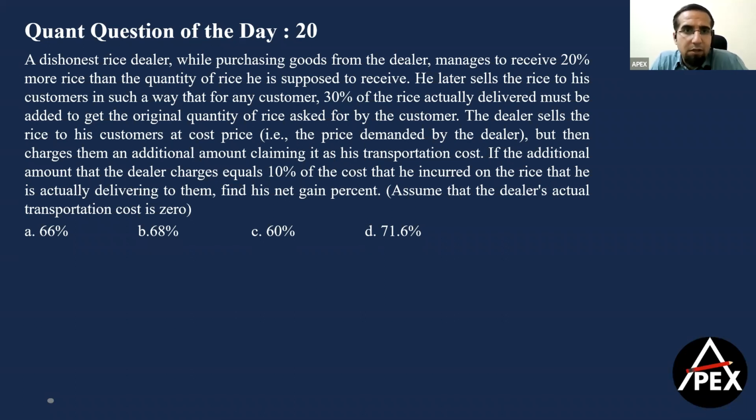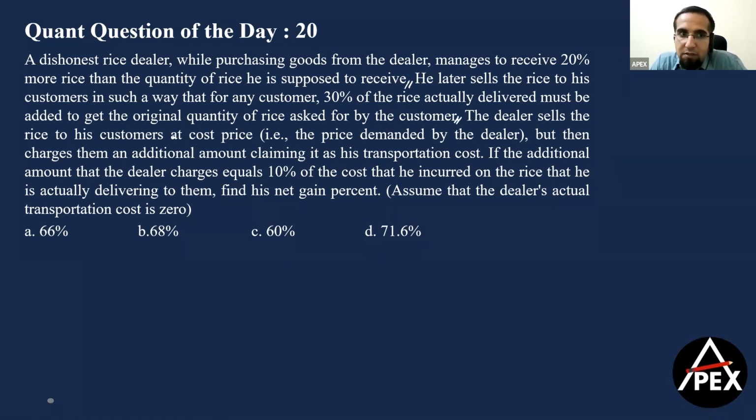Now this question says a dishonest rice dealer, while purchasing goods from the dealer, manages to receive 20% more rice than the quantity of rice that he's supposed to receive. He later sells the rice to his customers in such a way that for any customer, 30% of rice actually delivered must be added to the original quantity of the rice asked for by the customer. That means he's cheating while selling also.